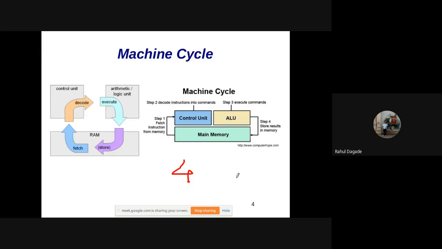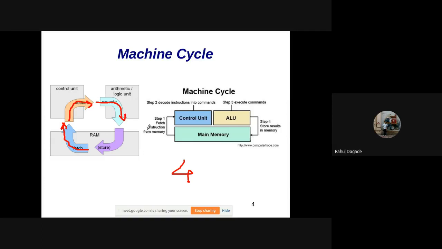Now, first we know that it is a fetch operation. That is, we fetch the instruction from memory into the control unit, and then we decode that instruction. That is, we want to find out what that instruction means, analyzing it, and then giving it into execution.